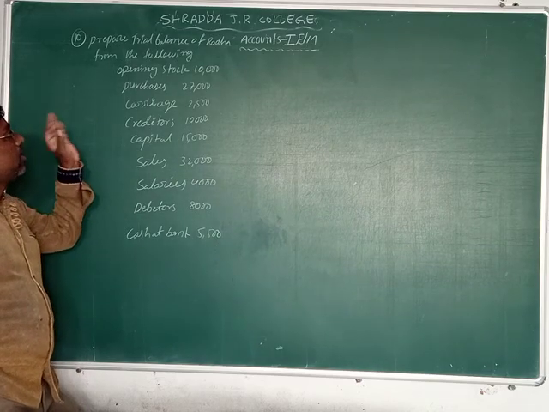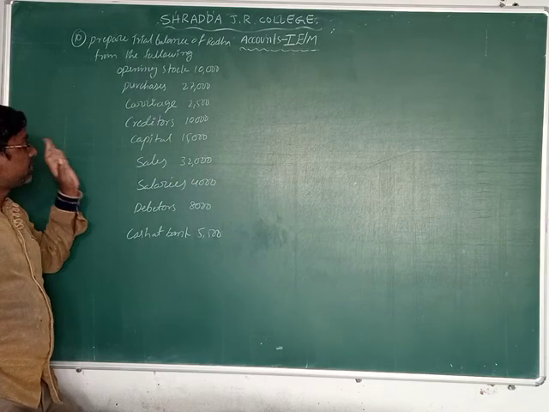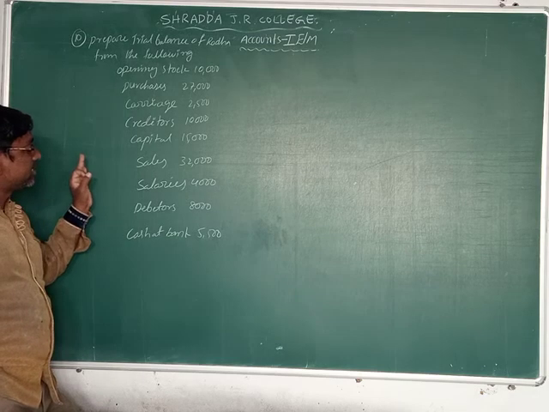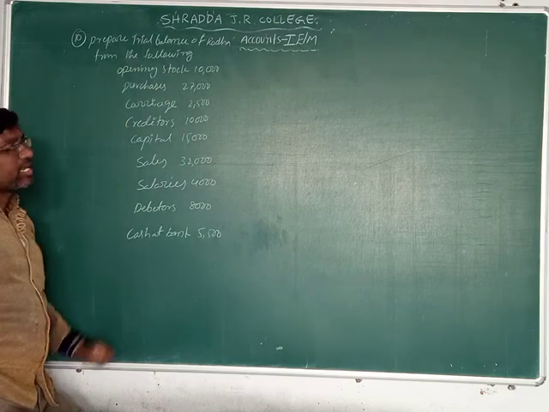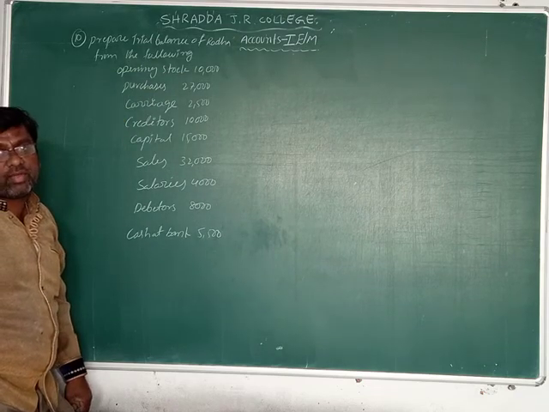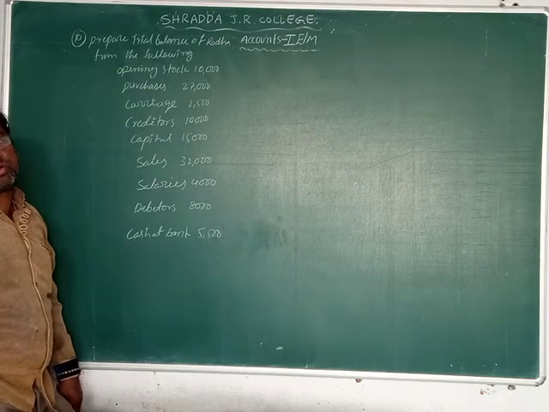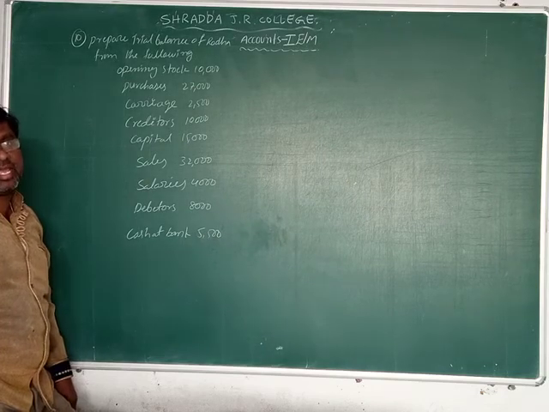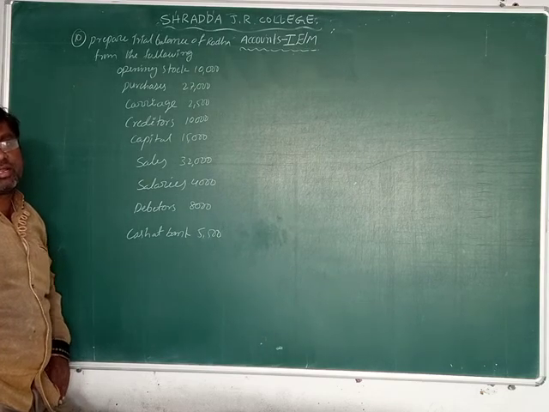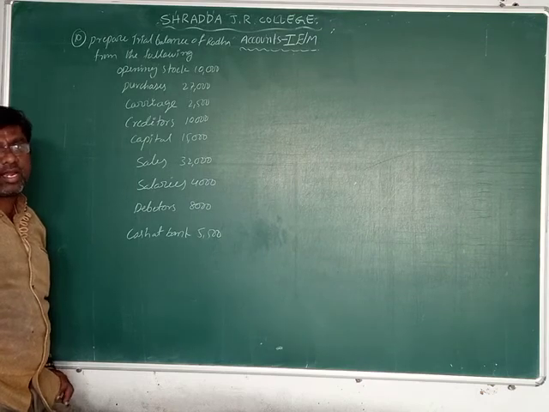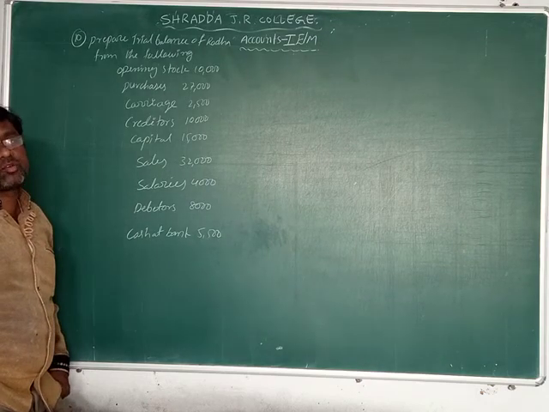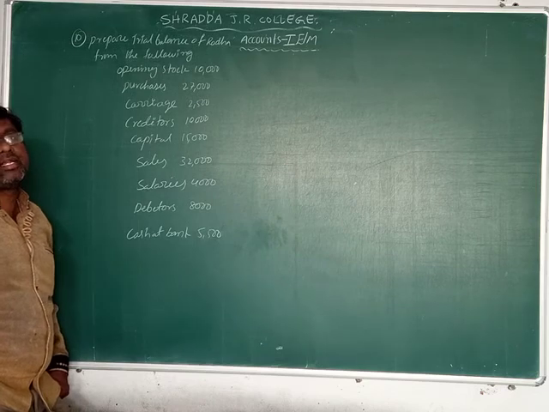This has assets, expenses, liabilities, and incomes. So where can we record all our transactions, friends? For example, in a ledger account we can record only personal accounts. In subsidiary books we can record only current transactions.